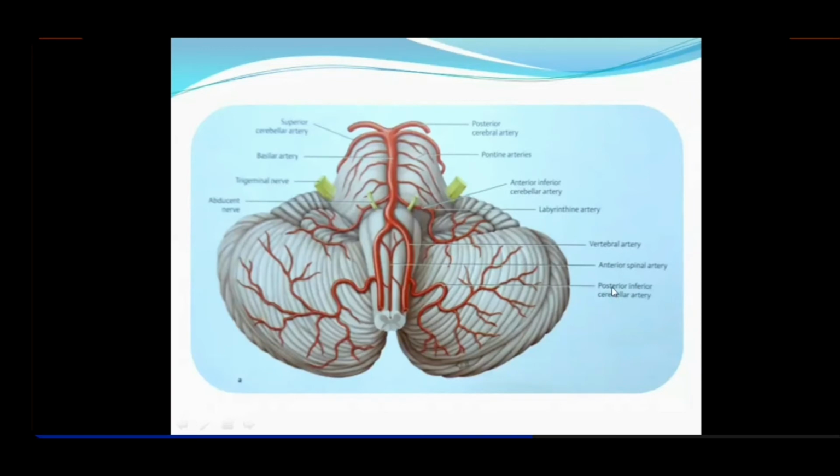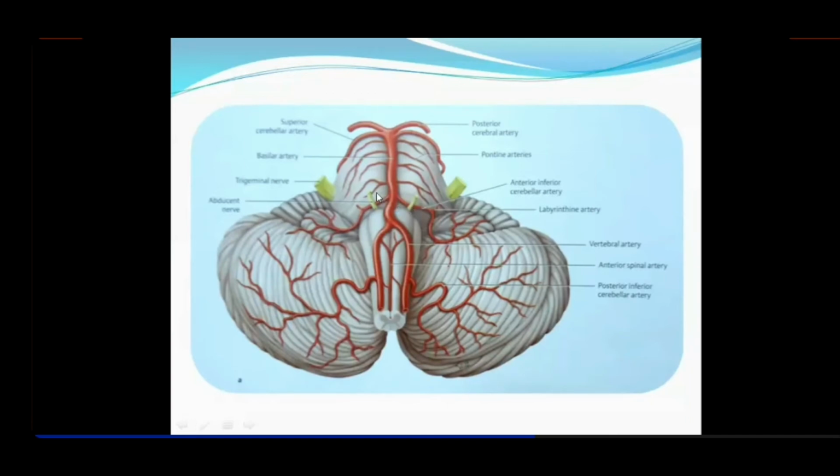The other is posterior inferior, so it will be easy to remember which surfaces are supplied. It supplies the posterior inferior surface of the cerebellum. This one perfuses the anterior inferior cerebellum. You can see this is the inferior surface, even reaching the anterior surface. So it perfuses the anterior inferior surface of the cerebellum, and don't forget it also perfuses the pons.